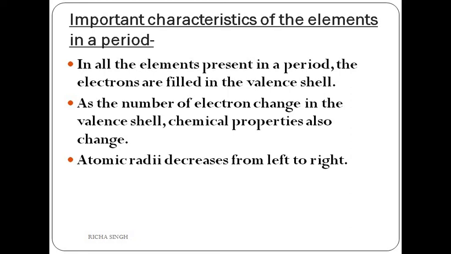Now these are the important characteristics of elements in a period. You know that electrons are getting filled in their valence shell. As the number of electrons changes in the valence shell, the chemical properties also change, and atomic radii decrease from left to right, as the size of the atom is decreasing from left to right. So by now you all must be clear that periodicity is shown by the elements present in a group, and it is not shown by the periods.